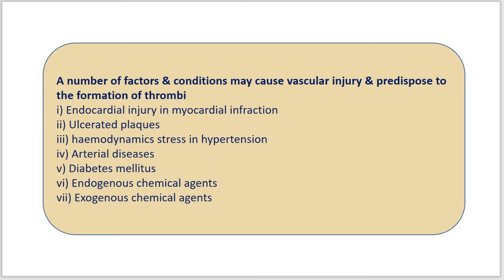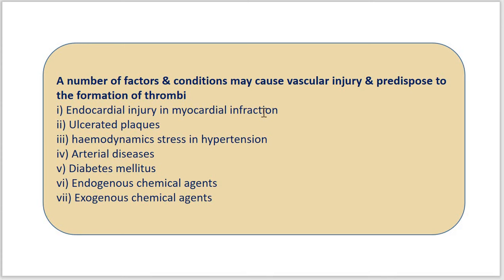Such factors are, for example, endocardial injury in myocardial infarction.